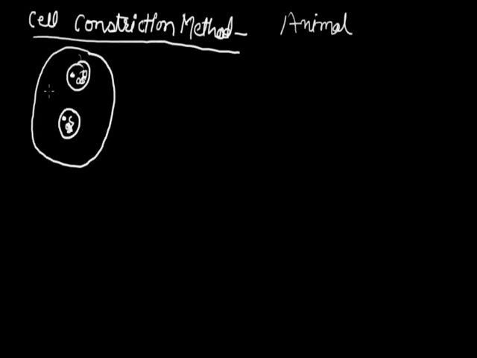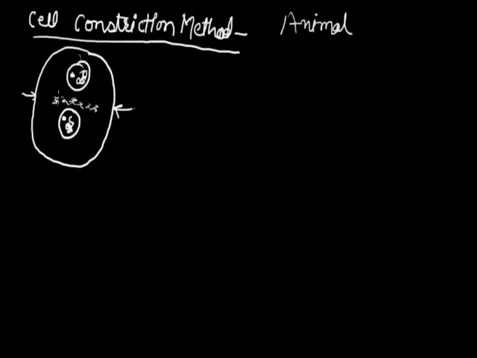A slight depression occurs in the middle of the cell, just at the equator, that is going to constrict towards the center, because some microtubules arrange here. First of all, from the cytoplasm, some microtubules arrange at the equator of the cell, and because of this, a slight dragging force occurs towards the center.